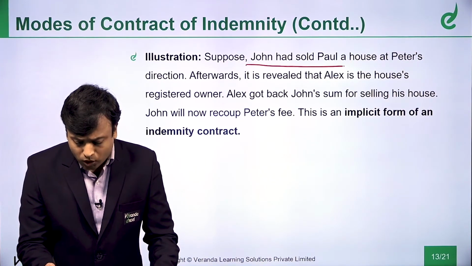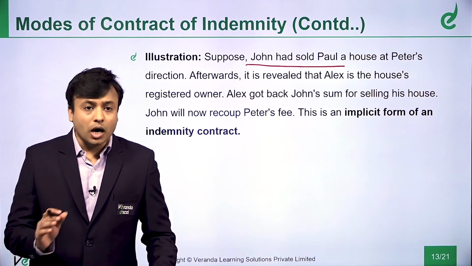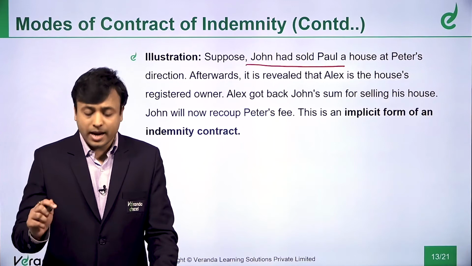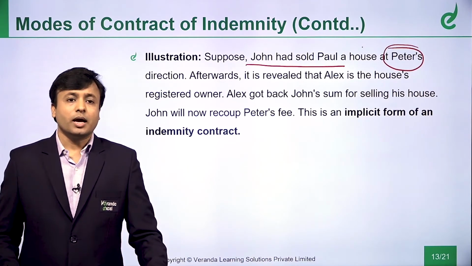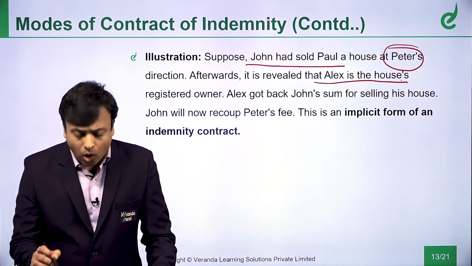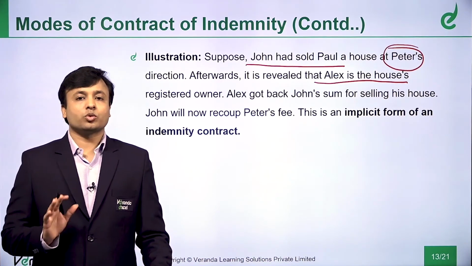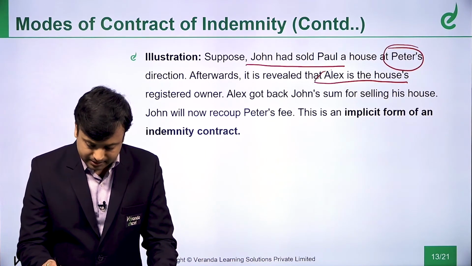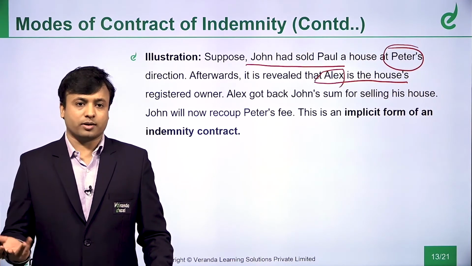John had sold Paul a house at Peter's direction. So a house was sold at whose direction? At the direction of Mr. Peter. Afterwards, it is revealed that Alex is the house registered owner. So who was the actual owner? The actual owner was Mr. Alex. So now what happens? Now what will Alex do? Will Alex keep quiet? Definitely not.